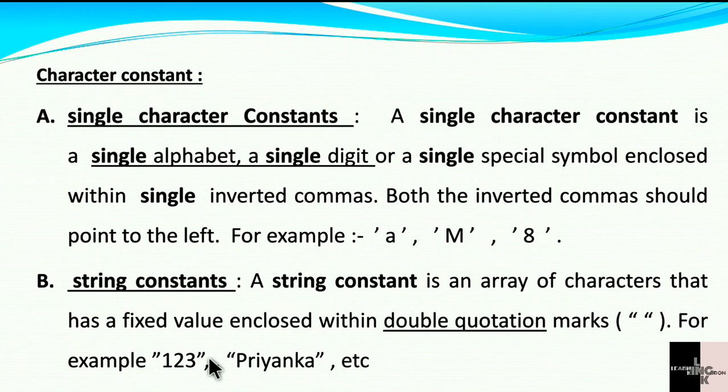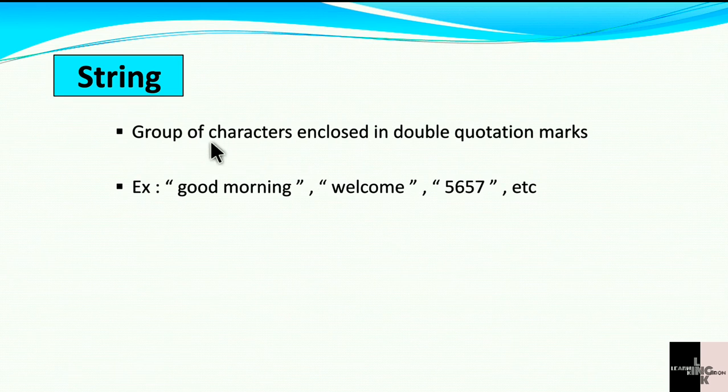String constant means a number of characters enclosed in double quotation marks, whereas only one character is enclosed in single quotation marks. Let's move forward. Strings. What is a string? A group of characters enclosed in double quotation marks, the same as a string constant.